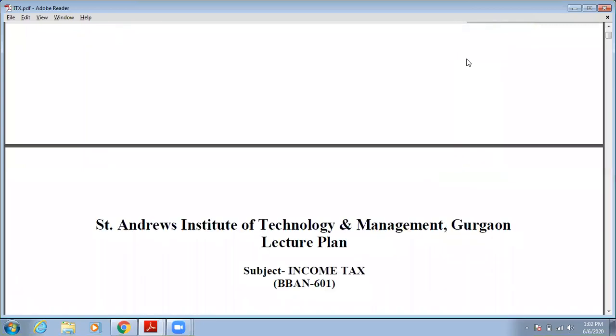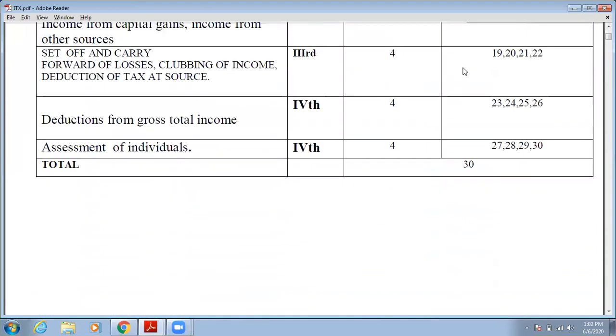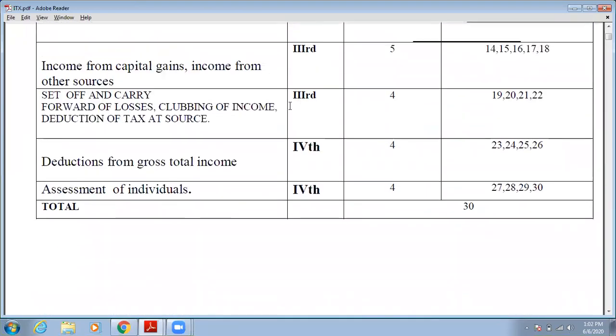See guys, in our previous lecture, previous video, we have started the last topic of your third unit, that is TDS, tax deducted at source. We have already discussed the meaning of TDS and some provisions of TDS. Now, in today's lecture, we will discuss some more provisions on TDS. So let's start with the lecture.